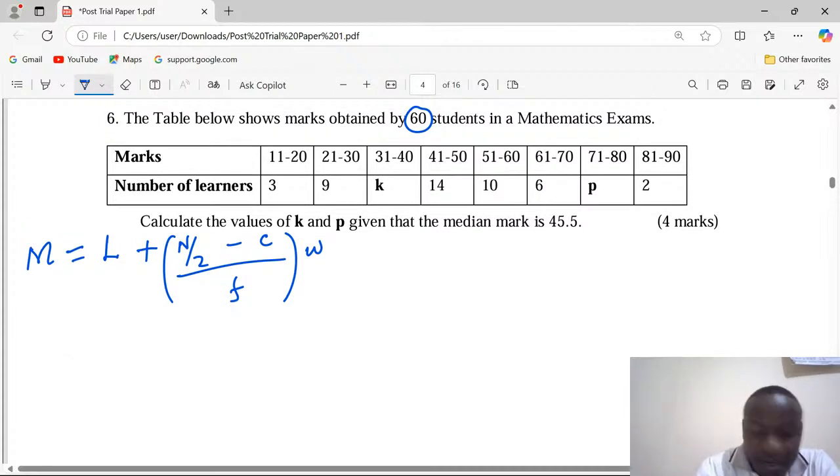For median, we need to come up with what we call cumulative frequencies, the CF column.